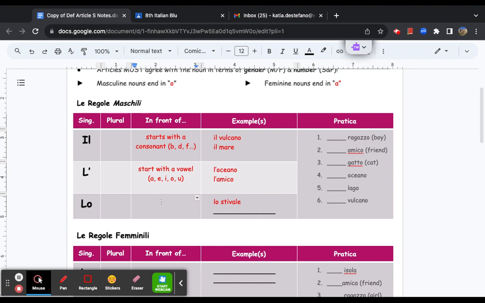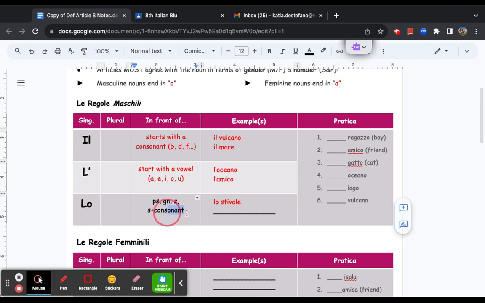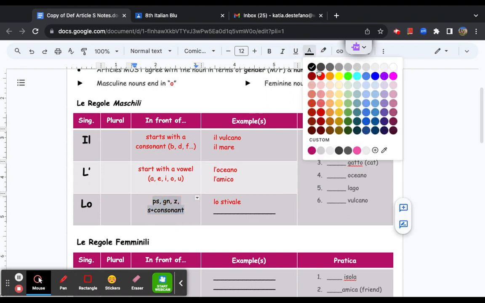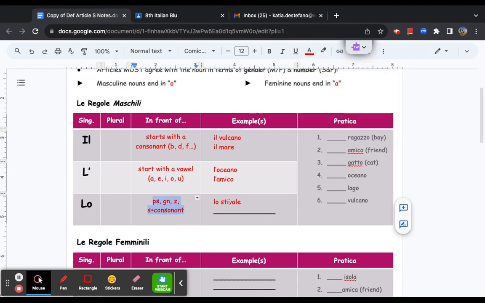So you're like, wait a second, Mr. Stefano, it starts with an S. Isn't that a consonant? Yes. Okay. However, lo comes in front of words that start with PS, like psicologo, psychologist, GN, like gnomo, a gnome, Z, like zero, or zaino, backpack, and S plus consonant. Okay. Now, that's kind of weird. S plus consonant. So that's a perfect example of lo stivale, ST, S plus consonant.